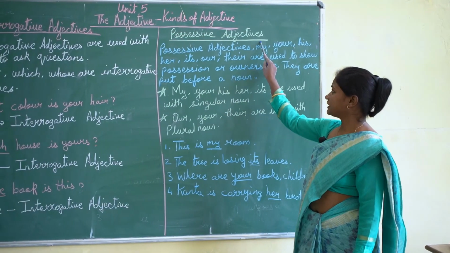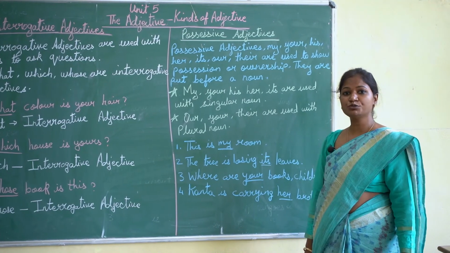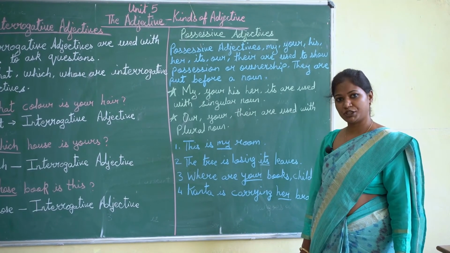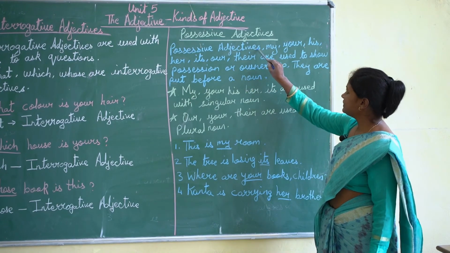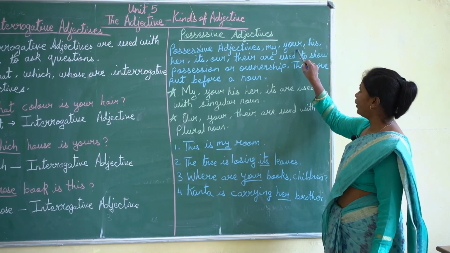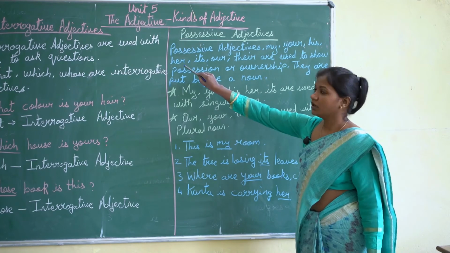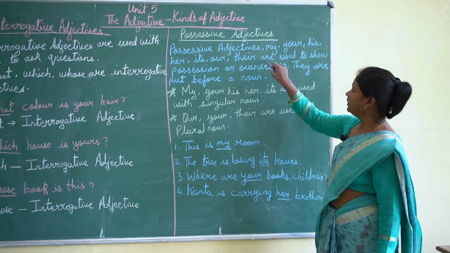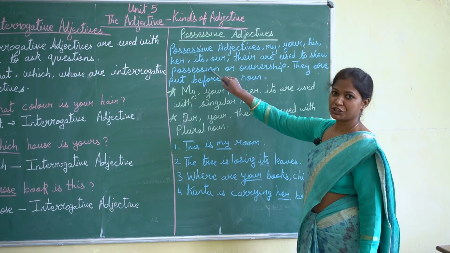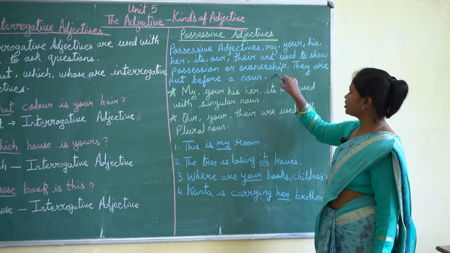Possessive adjectives. Possessive adjectives are used to show possession or ownership. Now see here, possessive adjectives my, your, his, her, its, our, their are used to show possession or ownership.